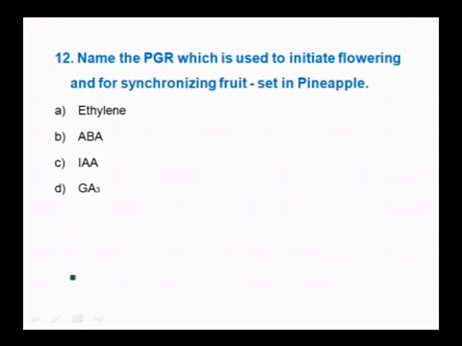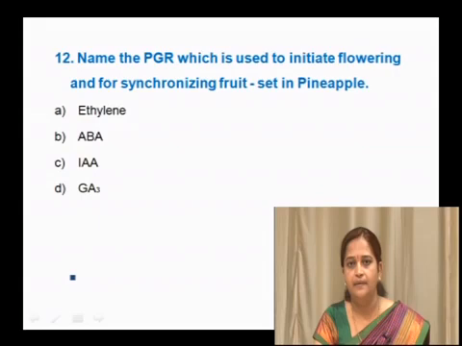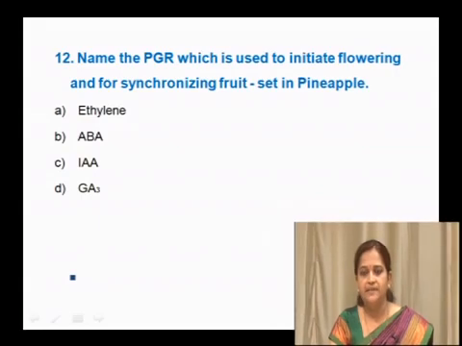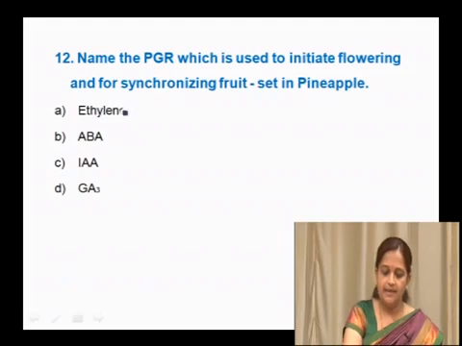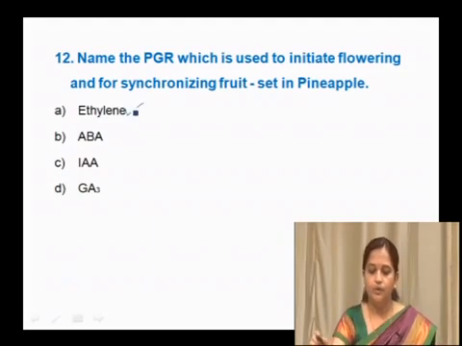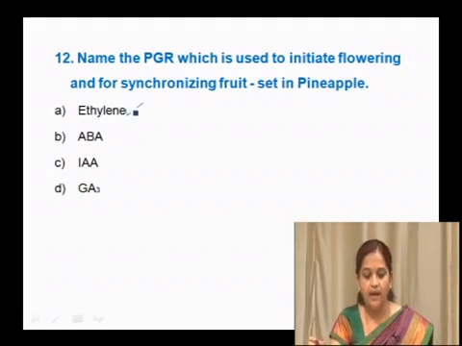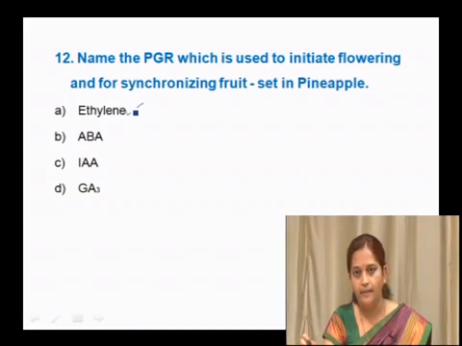Name the plant growth regulator which is used to initiate flowering and for synchronizing fruit set in pineapple, whether it is ethylene, abscisic acid, indolelactic acid or gibberellic acid. And here the right option is ethylene. Ethylene is a hormone used to initiate flowering and to synchronize the fruit set in pineapple.